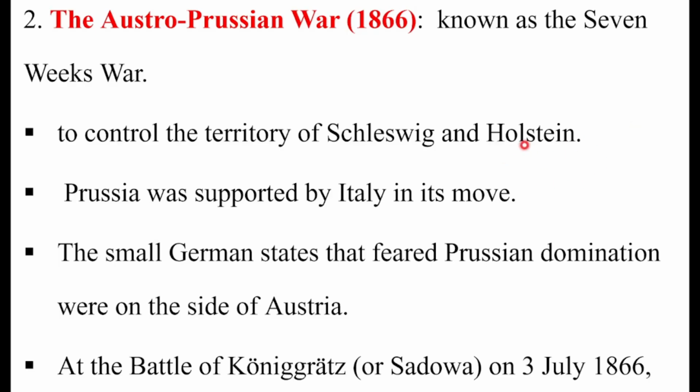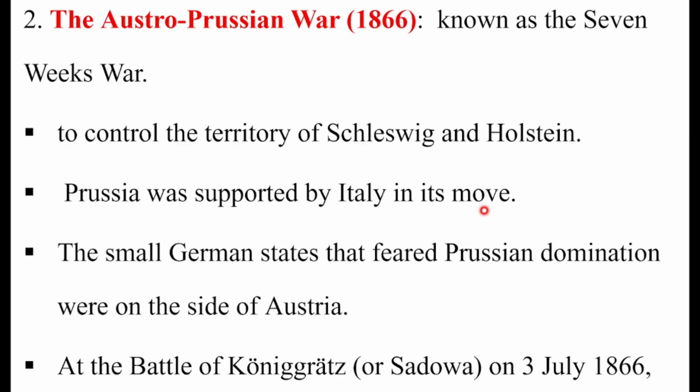Keessa yoo waadaa galtee fi 1864 Holstein kennitee fi gargaaramtee Austria gargaarsa argattee Denmarkin injifatteetti waan ta'eef Holstein nama deeffachuu barbaaddi Prussian. Prussia was supported by Italy in the Austro-Prussian War. Italy immoo maaliif support gooteetti? Lombardy and Venetia were also ruled under Austria.